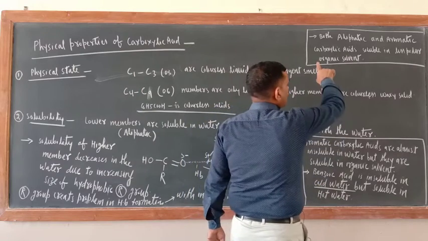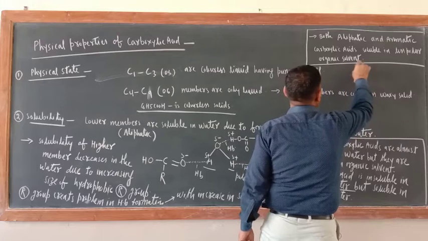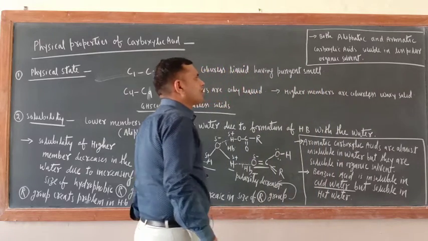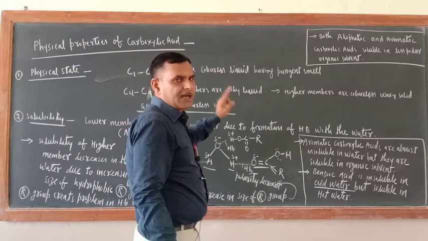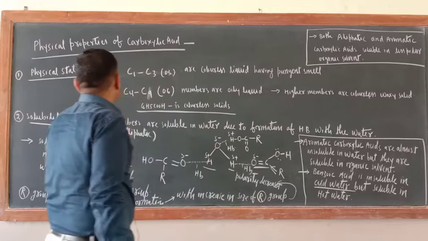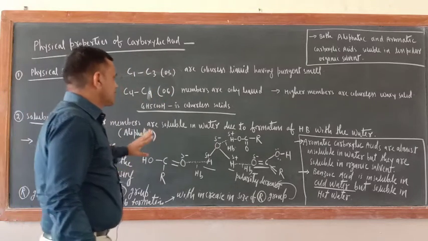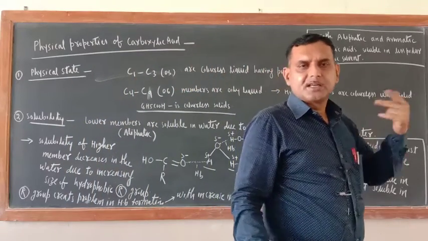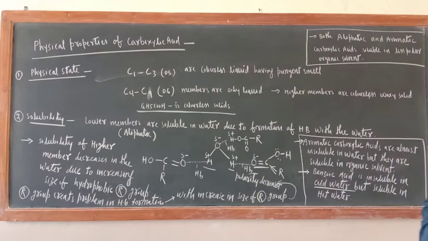Both aliphatic and aromatic carboxylic acids are soluble in less polar organic solvent. Both aliphatic and aromatic carboxylic acids are soluble in less polar organic solvent like ether and benzene. So this is all about the physical state and solubility. Now two more physical properties are there, that is boiling point and melting point.